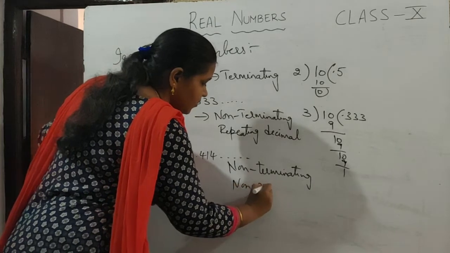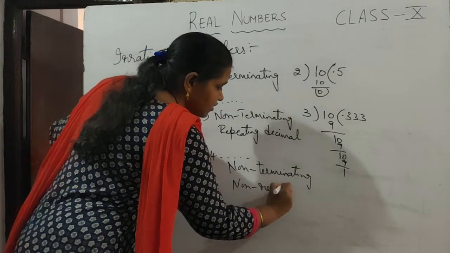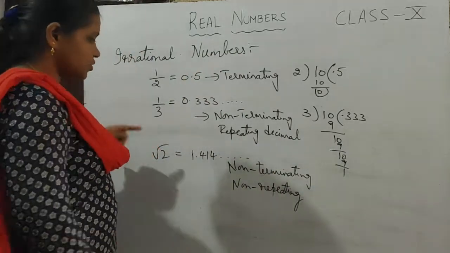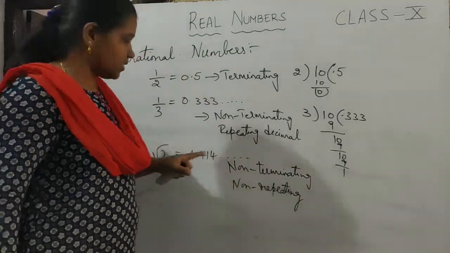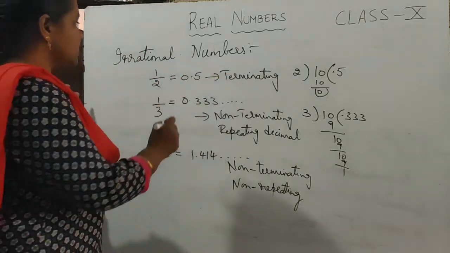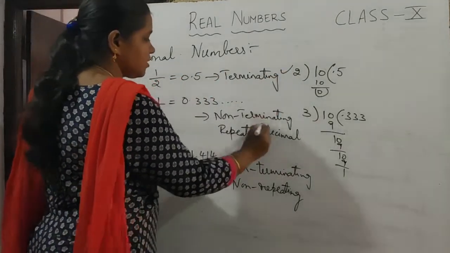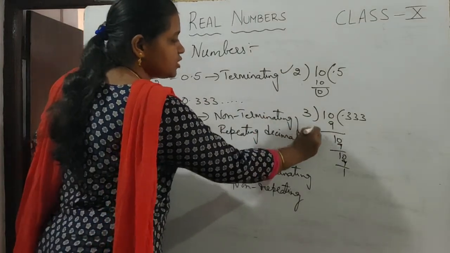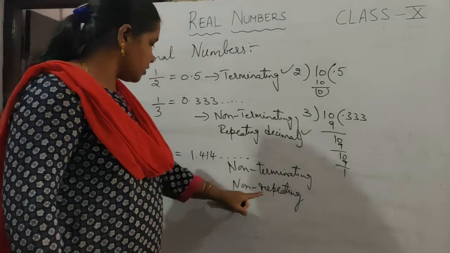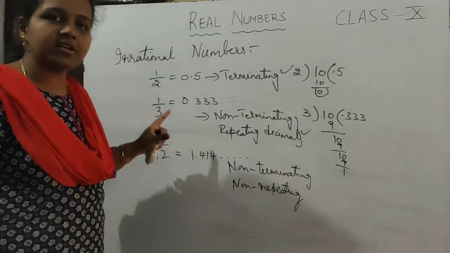The same digits will not be repeated. So the non-terminating, non-repeating decimals are called irrational numbers. These terminating decimals and non-terminating repeating decimals come under rational numbers only. Only the non-terminating, non-repeating decimals are called irrational numbers.